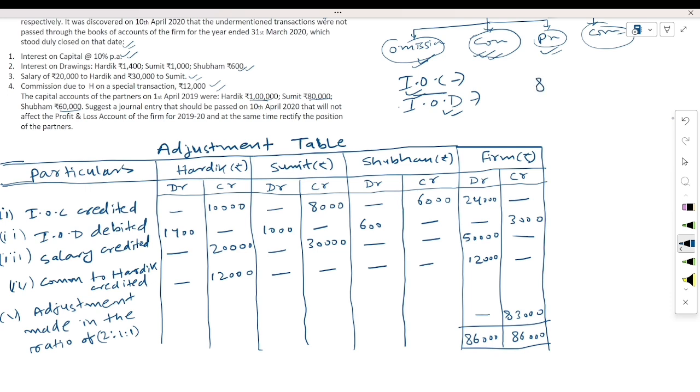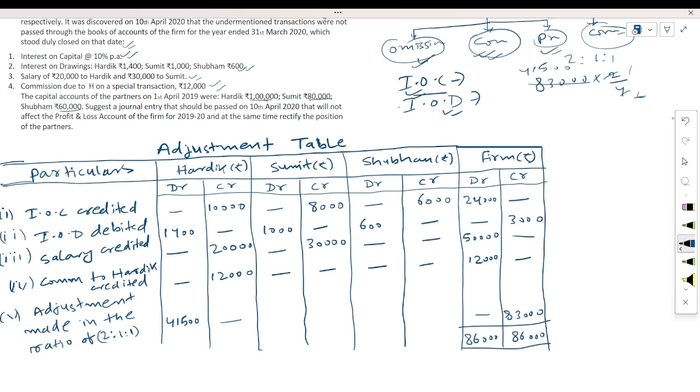We have to distribute this 83,000 among the partners in 2:1:1. 41,500. Here will be the debit amount of 41,500.